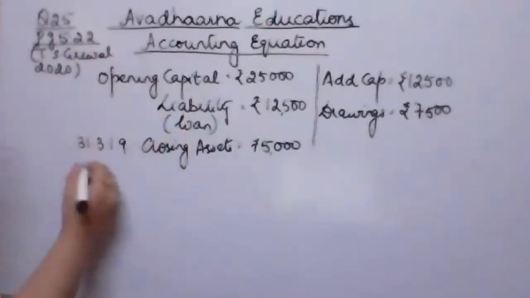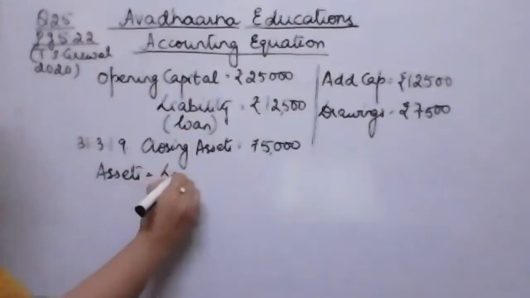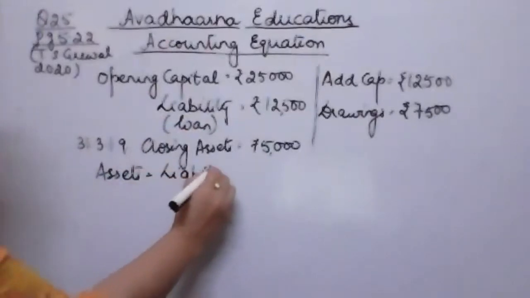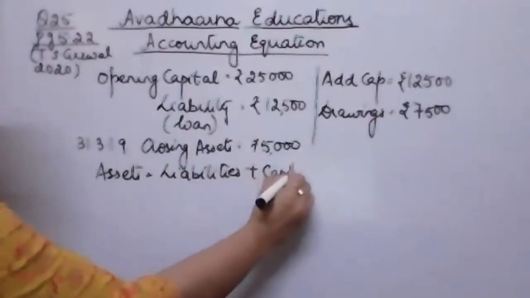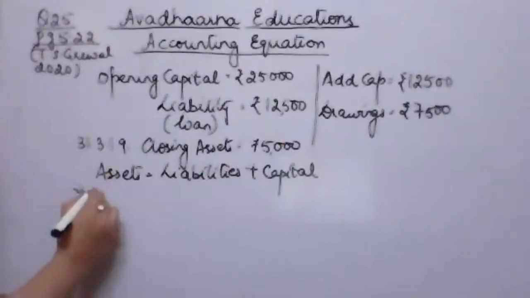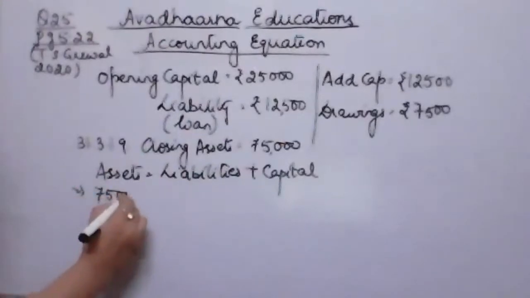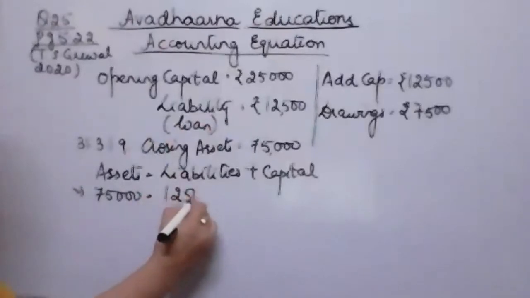So we know that sum of all the assets is equal to liabilities plus capital. Fine. So assets are 75,000, liabilities remain same, 12,500.